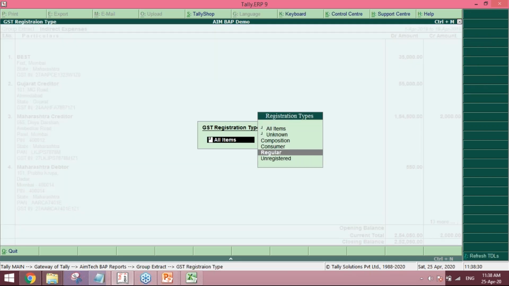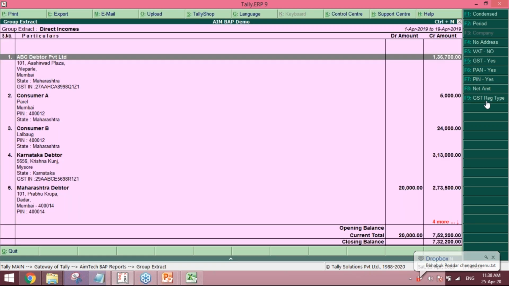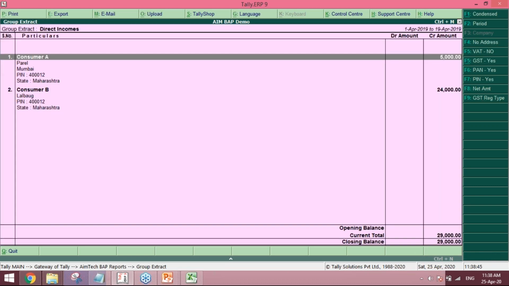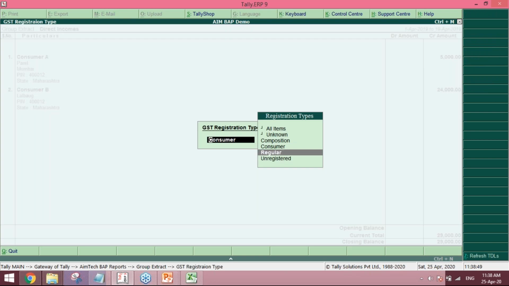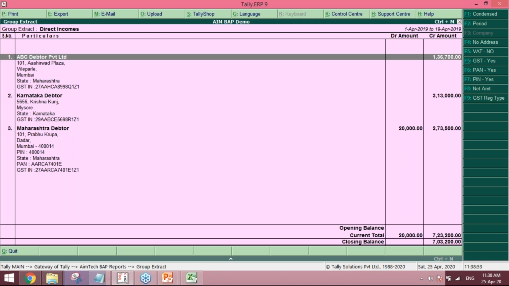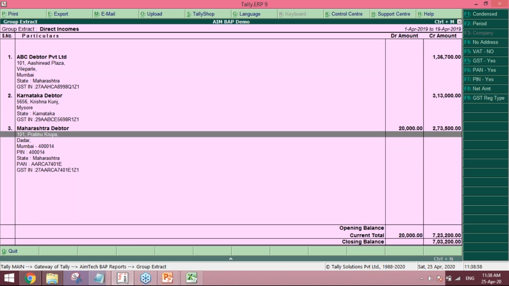Say I'll select the direct income, and you can see from which registration type this direct income was. Say I just want the consumer sales. So I'll select consumer and I'll get the consumer sales right away from here. Also, if I want to see the regular sales, I'll be able to see the regular sales from here immediately. Okay.